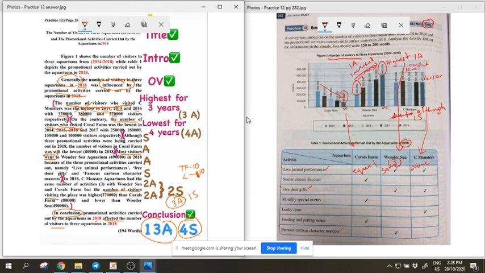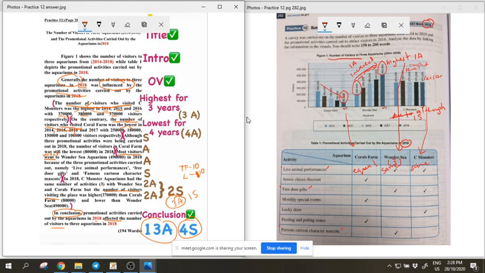Then you look at the next sentence. Again, another cheat. On the contrary, the number of visitors who visited Coral Farm was the lowest. All right, for these 4 years, 2014, 2015, 4 years. So it's lowest for this year, this year, this year, and this year. So 4 analyses awarded in one sentence. Wow, what a cheat, right? Okay, then after that continue.